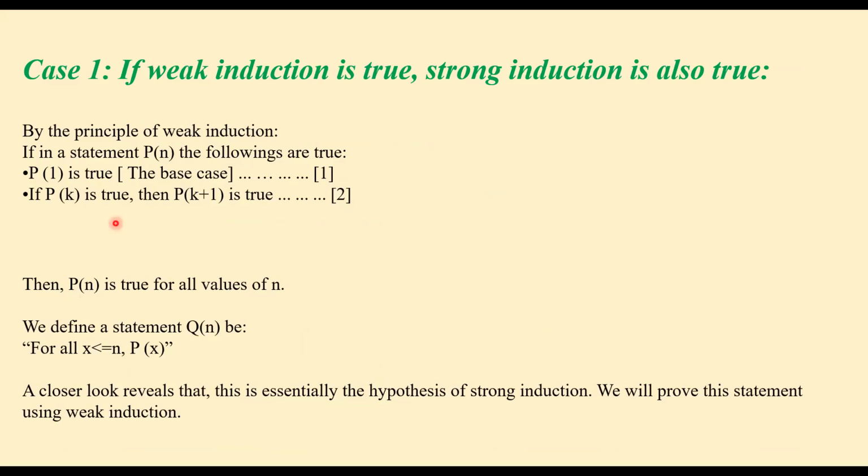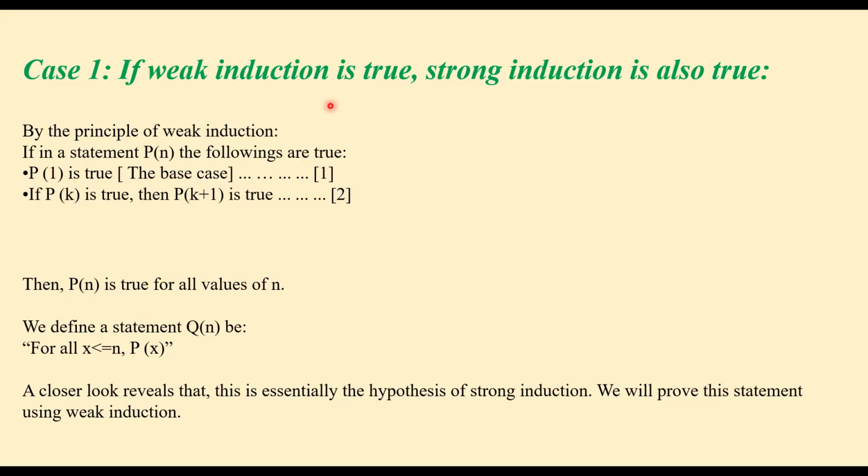Case 1: if weak induction is true, strong induction is also true. For case 1, we assume that the weak induction principle is valid, and from that we are going to prove that strong induction is also true. By the principle of weak induction, if for a statement P(n) the following are true, as we discussed earlier: P(1) is true, which is the base case, and if P(k) is true then P(k+1) is true, then we can say that P(n) is true for all values of n.